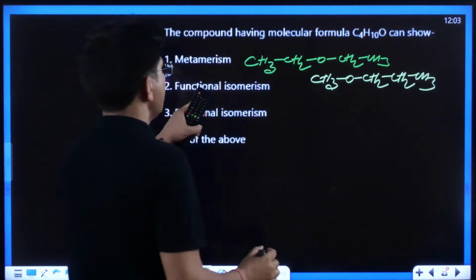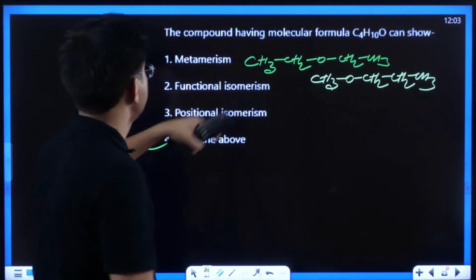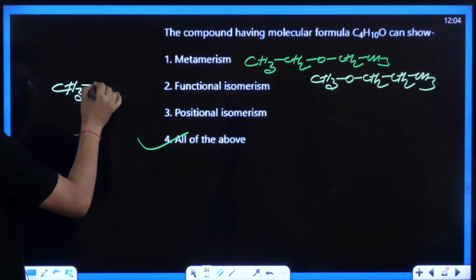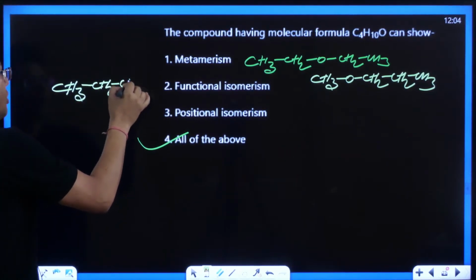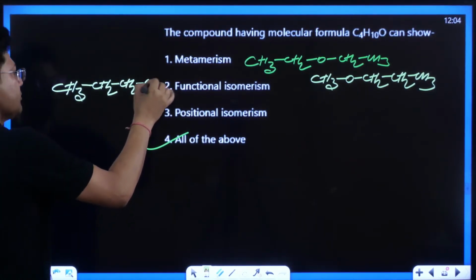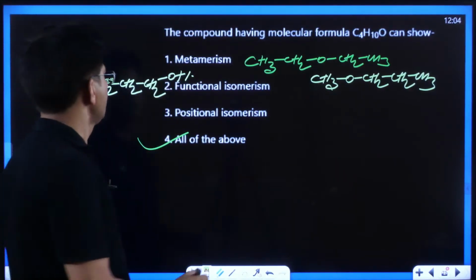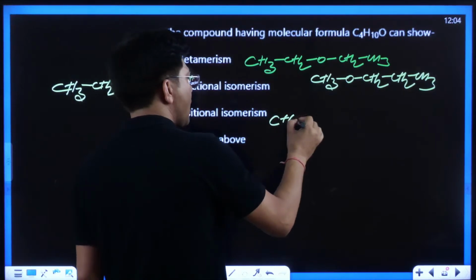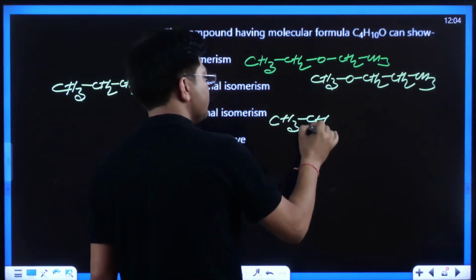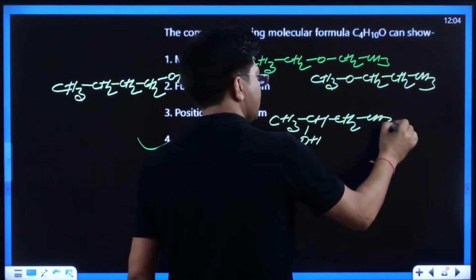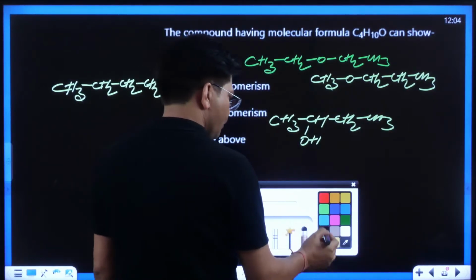Now see, functional isomerism. This is ether. Along with ether, it can be alcohol. This also I have told you, ether and alcohols can act as functional isomers. Position isomers, see to it. I can show you how they can behave as position isomers. CH3-CH(OH)-CH3, here is the position.